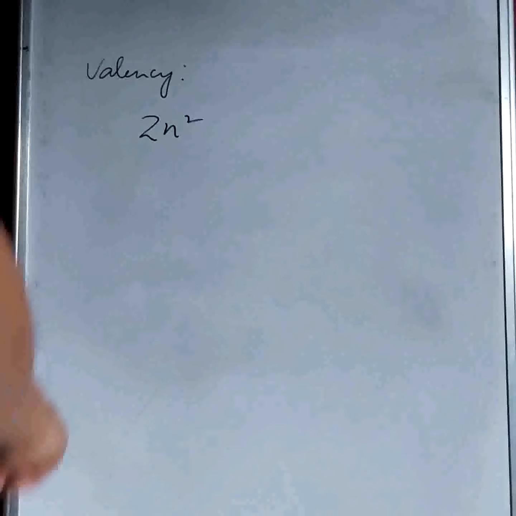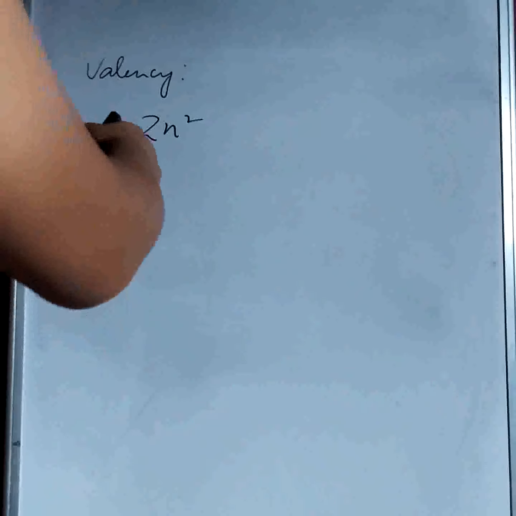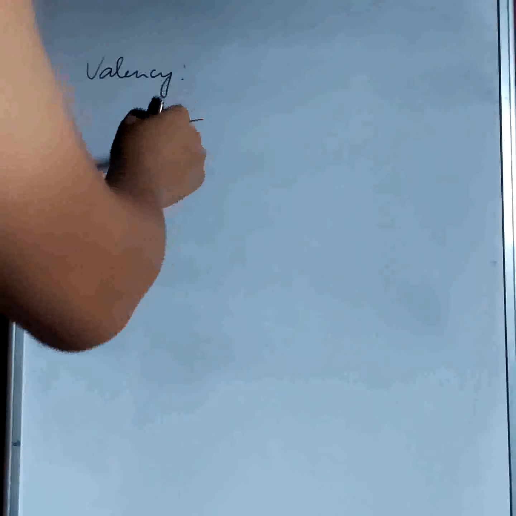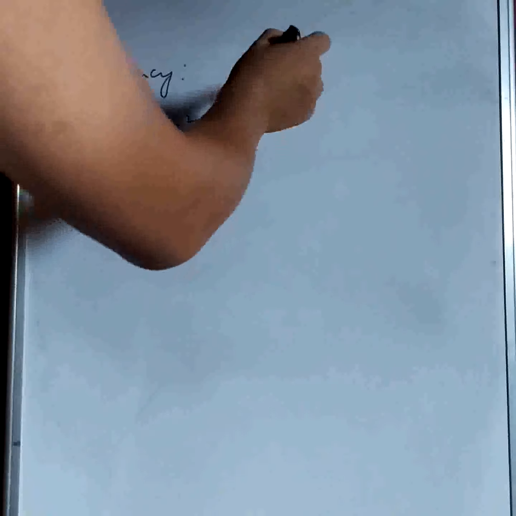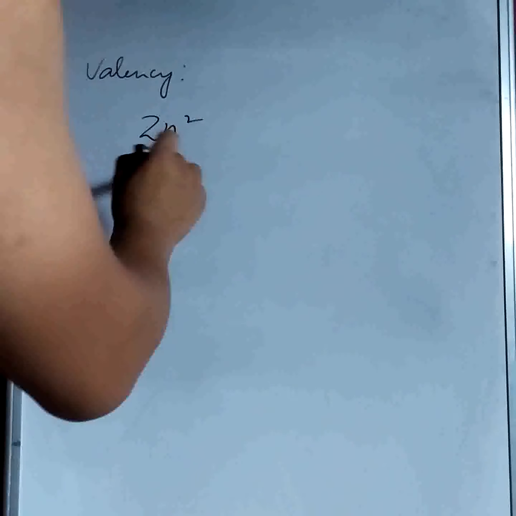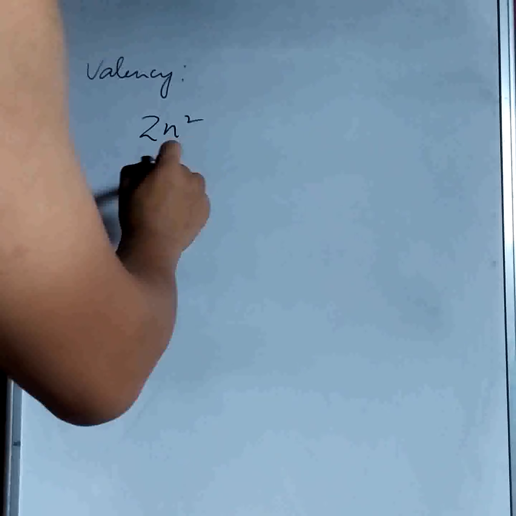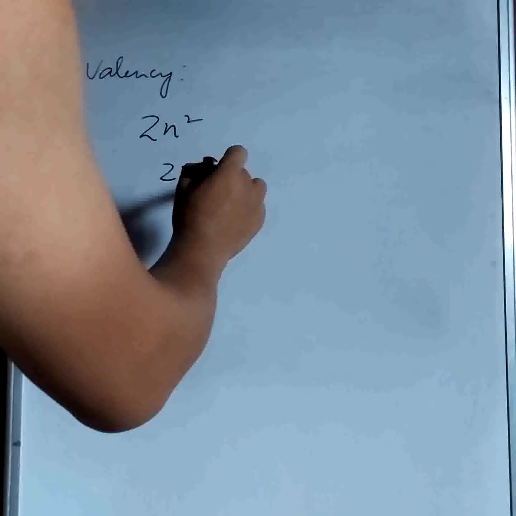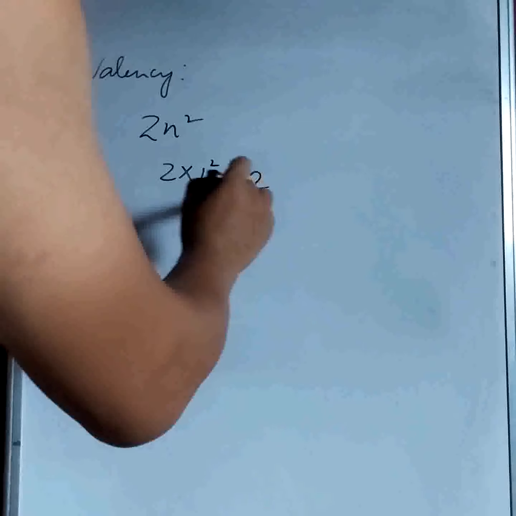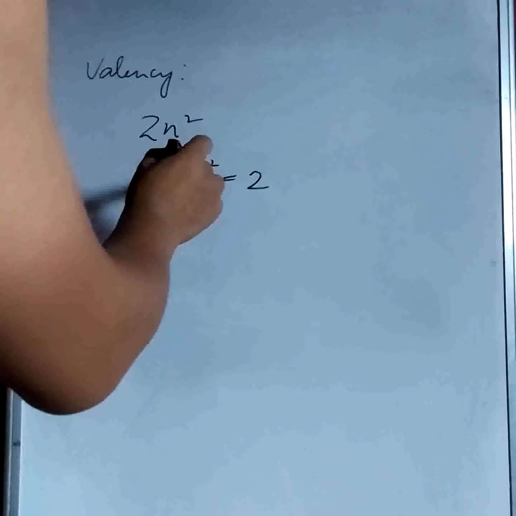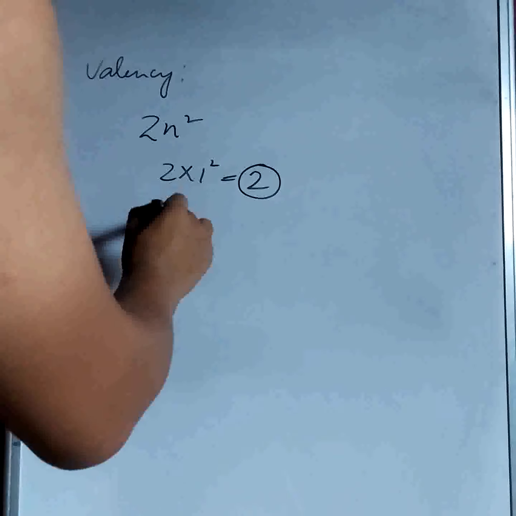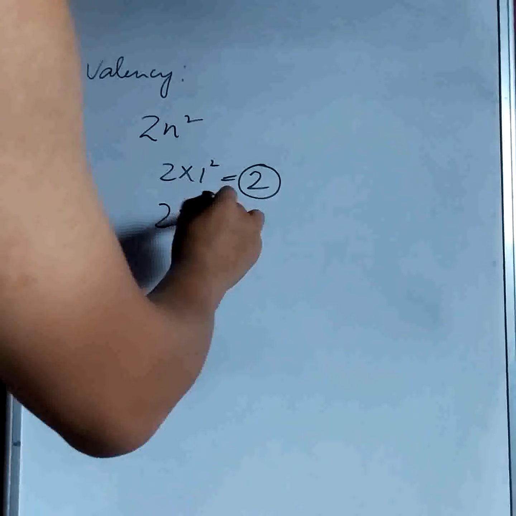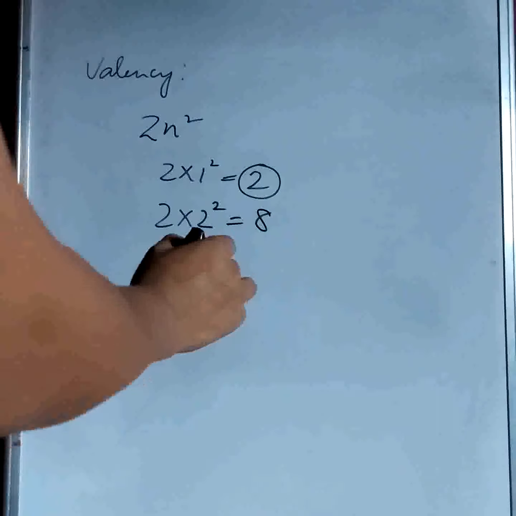This is one rule which we follow for filling up electrons. Suppose n is the number of the orbit. For hydrogen, we know that it has only one orbit. So 2 into 1 squared is equal to 2. So the first orbit can carry a maximum of 2 electrons. The second orbit can carry a maximum of 8 electrons, and so on.